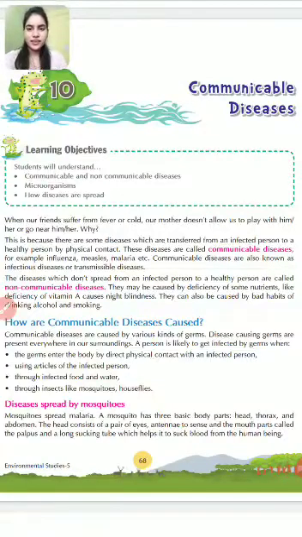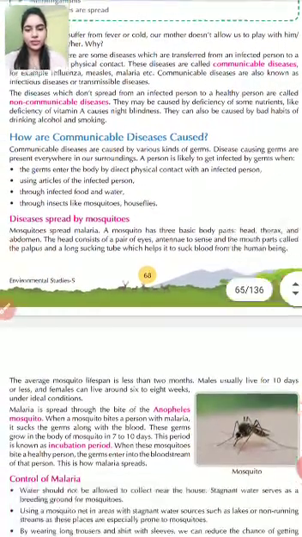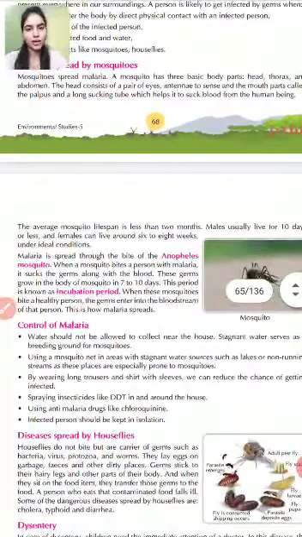Children, in the previous class we discussed some communicable diseases, non-communicable diseases, and what their causes are. In today's class we will discuss the diseases which can be spread through mosquitoes and houseflies, and how we can control them, as well as diseases caused by microorganisms. So let's start. Children, there are certain diseases which can be caused by mosquitoes and houseflies.